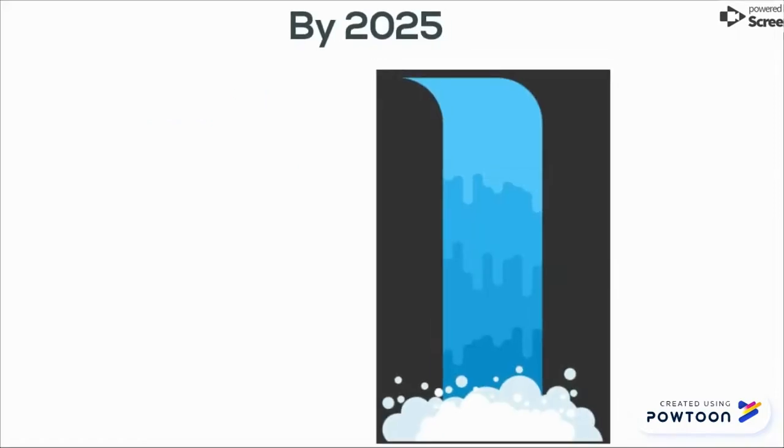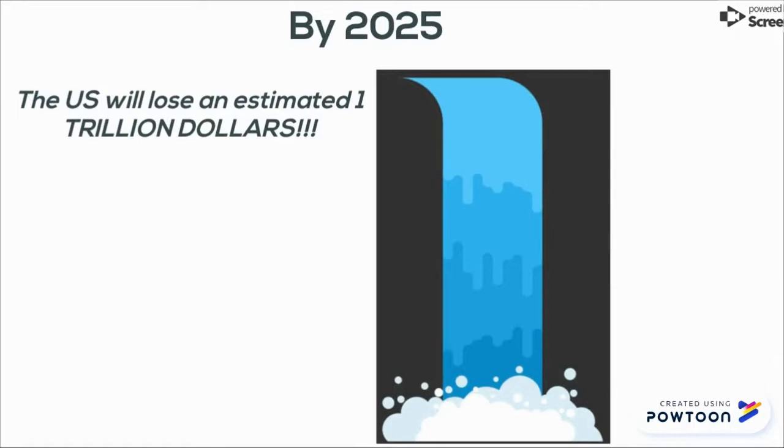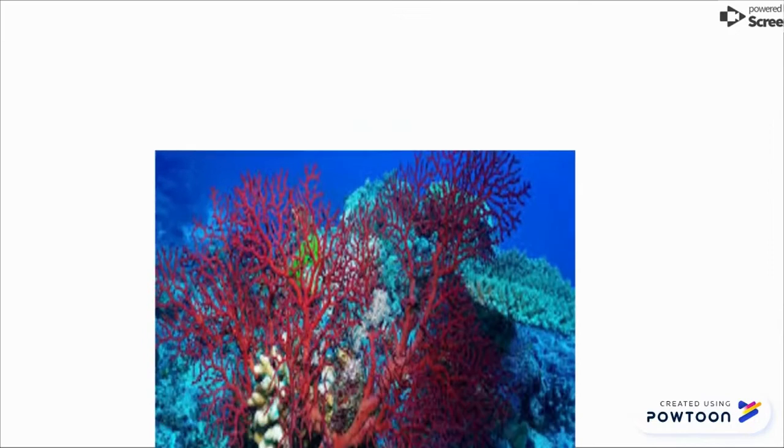In 2007, all along the west coast, almost every oyster larvae, or its seed, died. It took an entire year for the oyster industry to realize ocean acidification was to blame for the oyster's demise. At this rate, by 2025, the Pacific Northwest shellfish industry will lose an estimated $1 trillion.